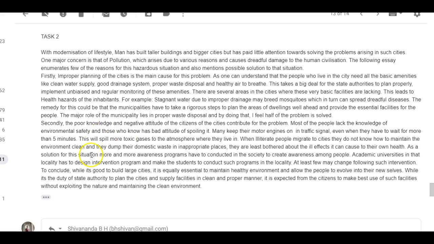I don't mind the way you did this. You did it in a way that's a little different from what a lot of people do. Most people write about the problems in one paragraph and then they write about the solutions in another paragraph. You decided instead to talk about the problems in one paragraph and then the solution to that problem in the same paragraph. That is okay to do as long as you delineate clearly that, okay, well now I'm talking about the solutions. You did it here. The remedy for this could be, etc., etc. So that's fine as long as you do that, all right?